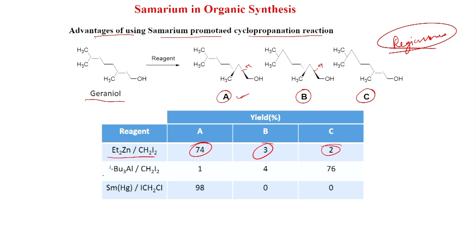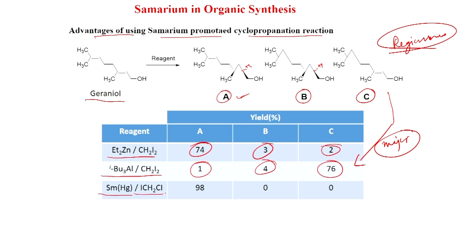On the other hand, with triisobutyl aluminium and CH2I2, you get only 1% A, 4% B and 76% C. So, C becomes the major product here with triisobutyl aluminium. So, this is interesting. And now, samarium mercury and ICH2Cl, whatever we are studying today, there you get 98% of this one, and these two are 0.